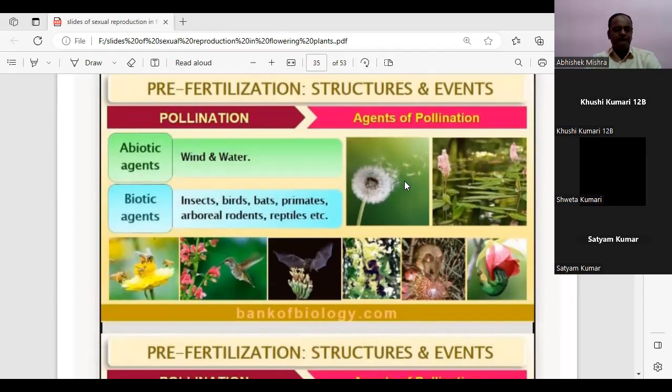Now, students, we are coming to the next portion, agents of pollination. These are definitely the factors which are promoting pollination. First of all, the agents of pollination can be broadly classified into two categories. One is abiotic, which means non-living, and second is biotic, which is living. Among the abiotic agents, we have wind and water. And the biotic agents include a wide range of organisms like insects, birds, bats, primates, arboreal rodents, and reptiles. Now we will see how they are acting as pollinators.